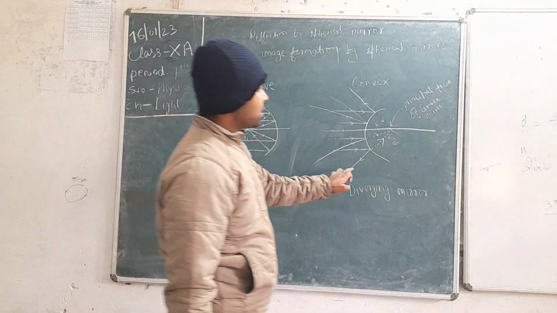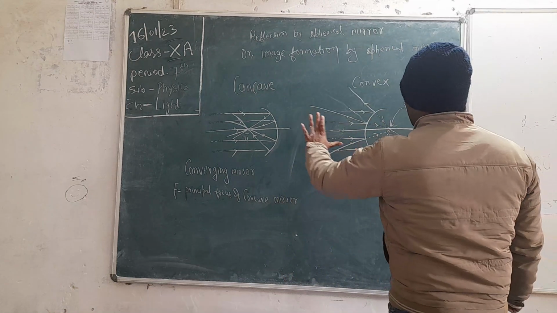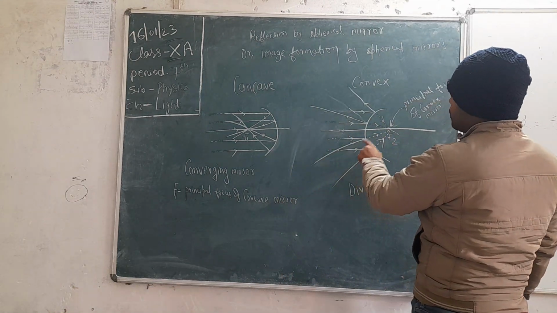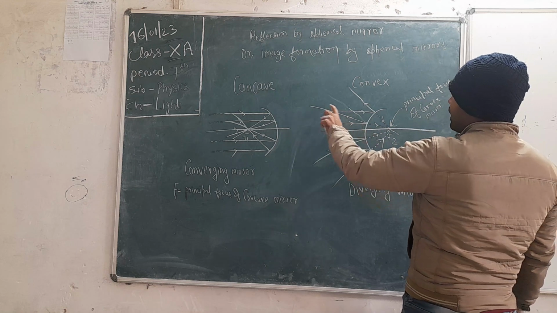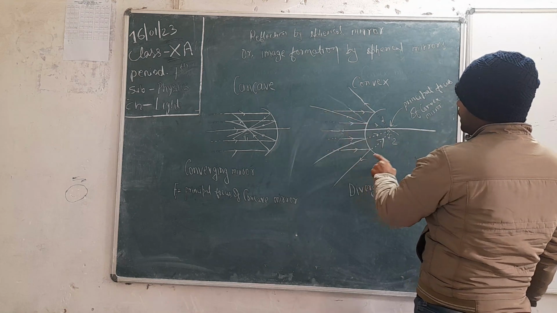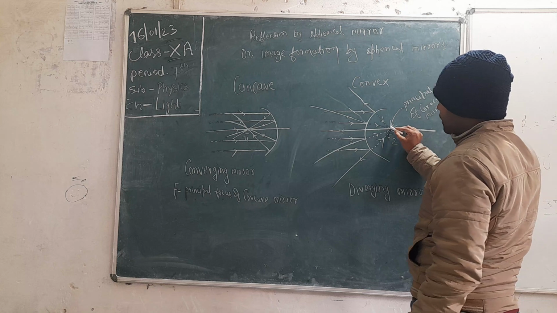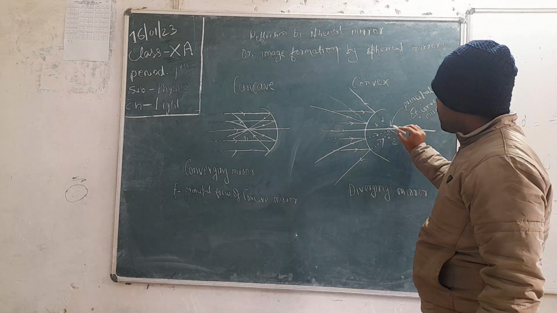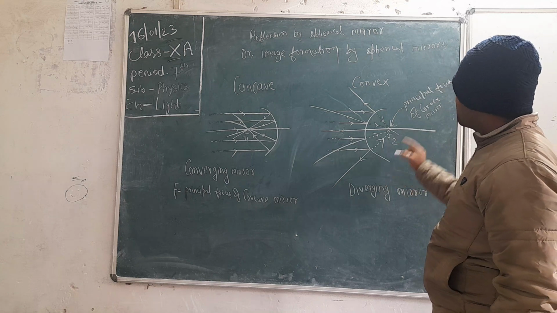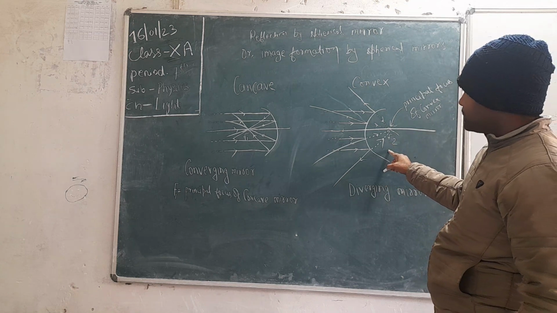In the case of convex mirror, if a number of light rays are coming parallel to the principal axis, then it is reflecting back. Okay, and the imaginary point F2 is called the principal focus of a convex mirror.